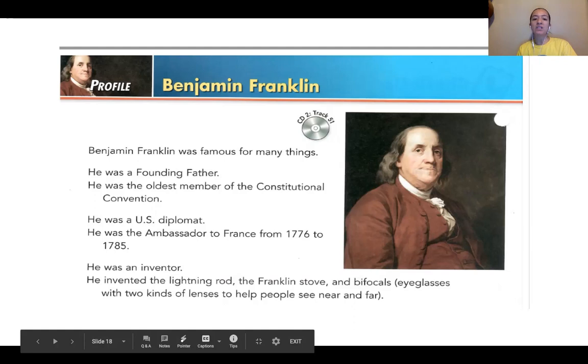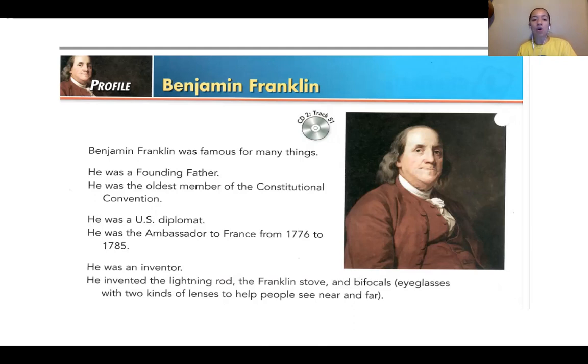Benjamin Franklin was famous for many things. He was a founding father. He was the oldest member of the Constitutional Convention. He was a US diplomat. He was the ambassador to France from 1776 to 1785.